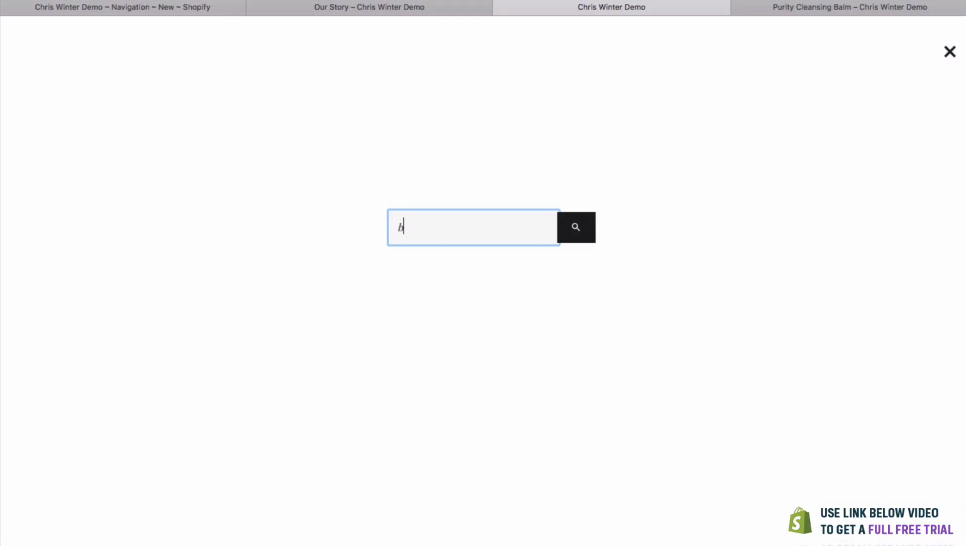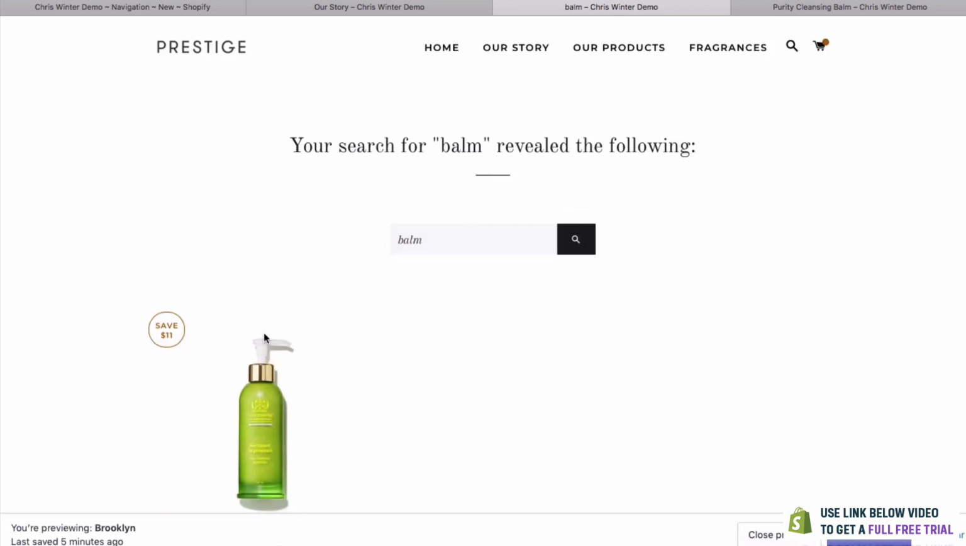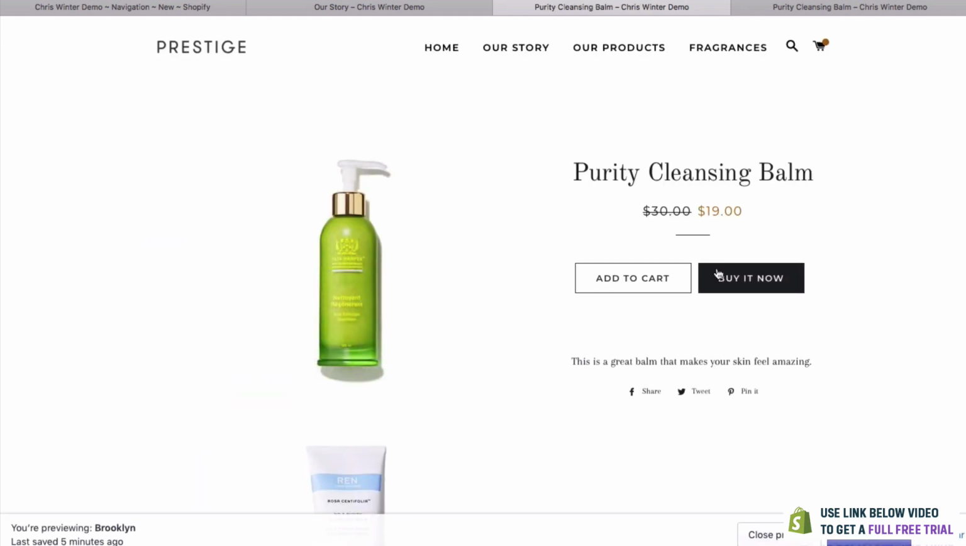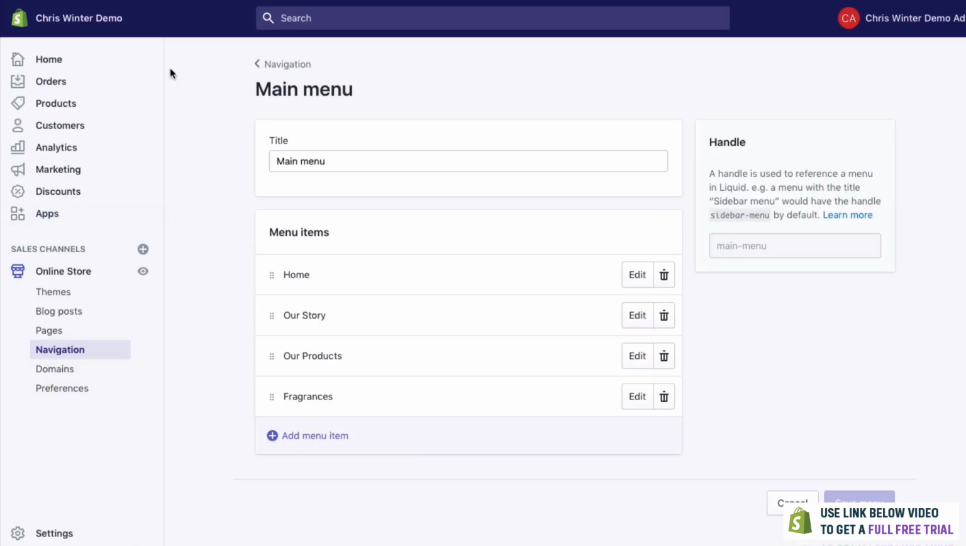If we click in balm and click search, you can see that it's come up with this purity cleansing balm. So they can search the whole website and easily get to your products. It really is as simple as that. Now let's just take a quick look at a few of the other menu items on here.